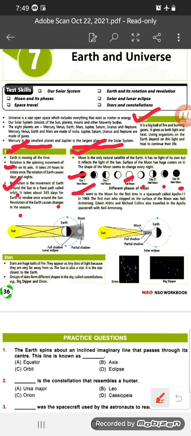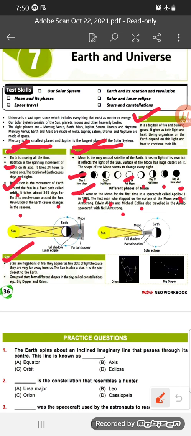Man went to the moon for the first time in a spacecraft called Apollo 11 in 1969. The first man who stepped on the surface of the moon was Neil Armstrong. Edwin Aldrin and Michael Collins also traveled in the Apollo spacecraft with Neil Armstrong. So who is the first person that goes to the surface of the moon? That is Neil Armstrong.